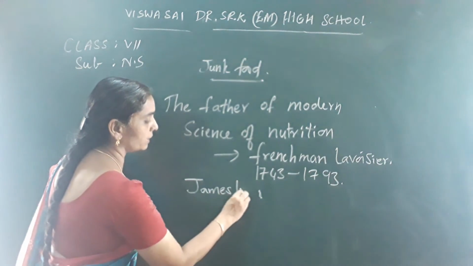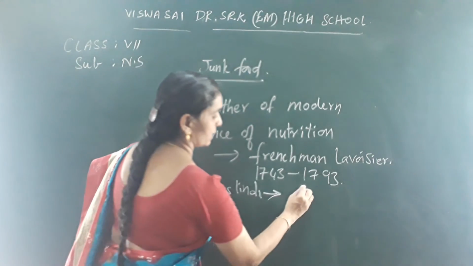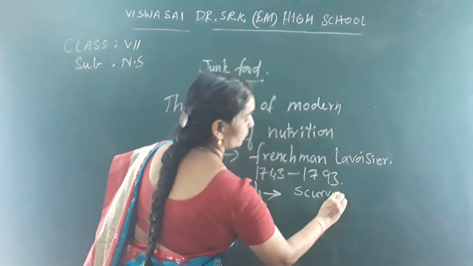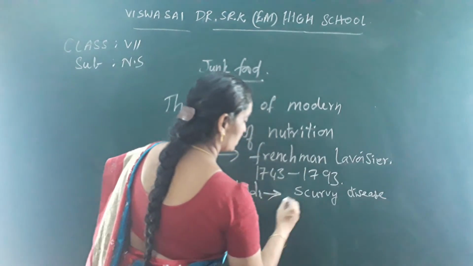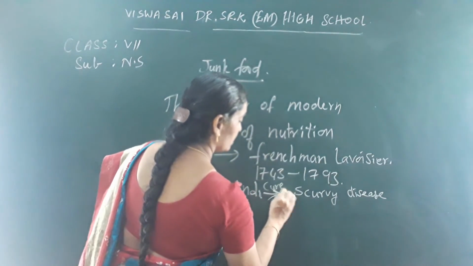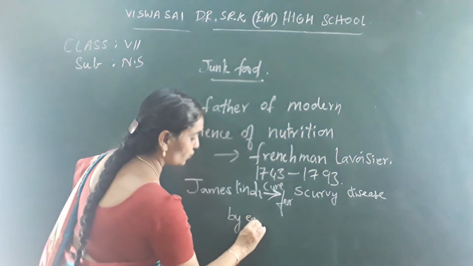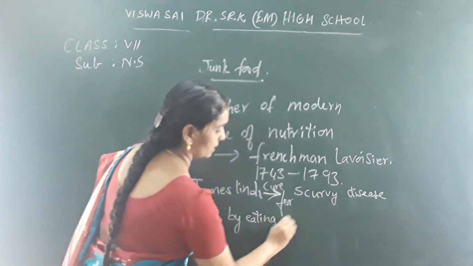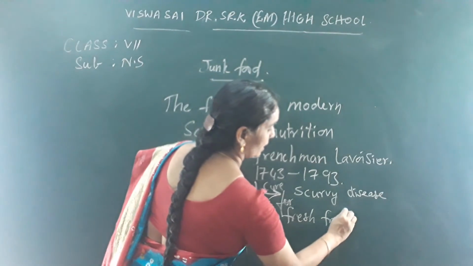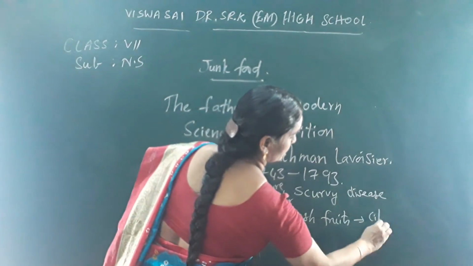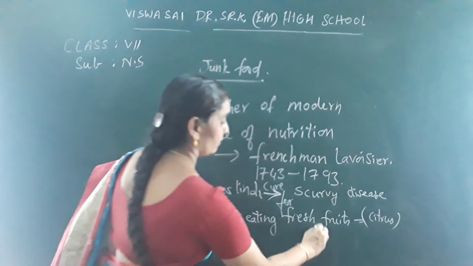How? By eating fresh fruits and vegetables, especially citrus fruits.